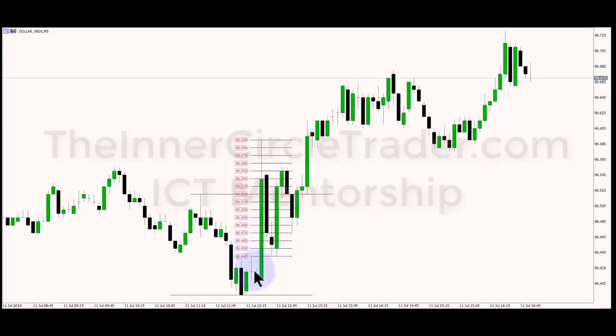So this is an area where we have a candle here and a candle here. That creates a fair value gap. Price comes back down and rebalances right to the pip. The high on this candle comes in at 96.44. The low on this candle comes in at 96.44, a perfect rebalancing. So that's what IPTA does.